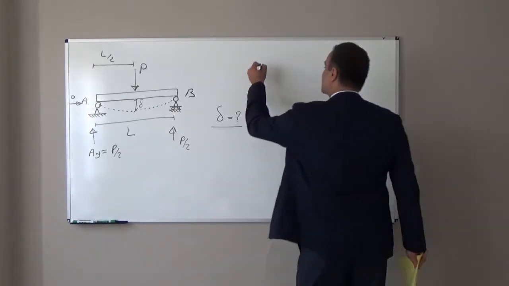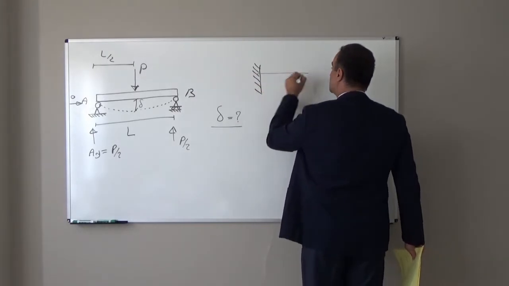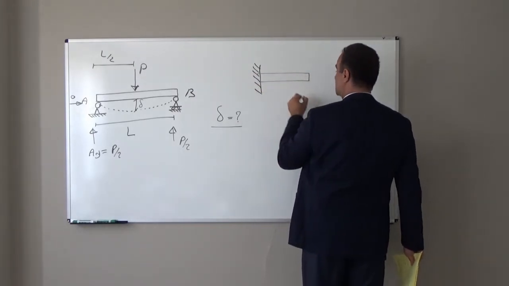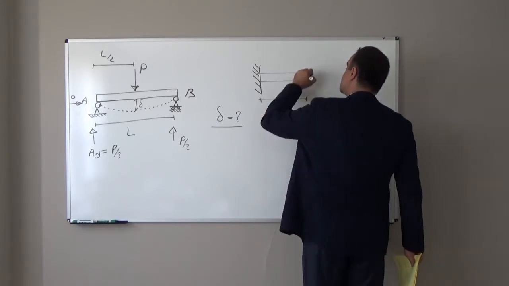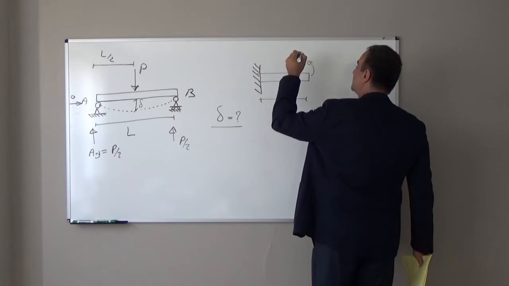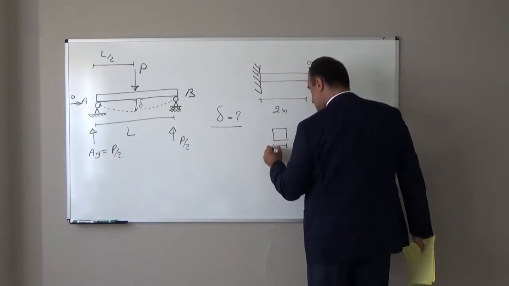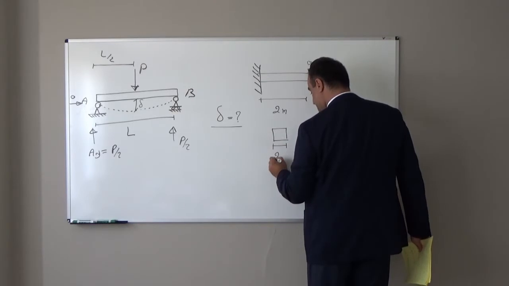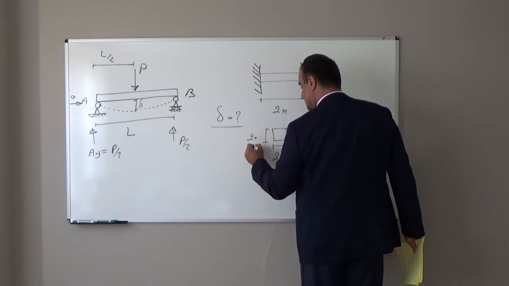Or if, for example, we have one rod attached to the wall, for example 2 meters long, and the cross-sectional area, assume it is a square shape, 20 centimeter by 20 centimeter.